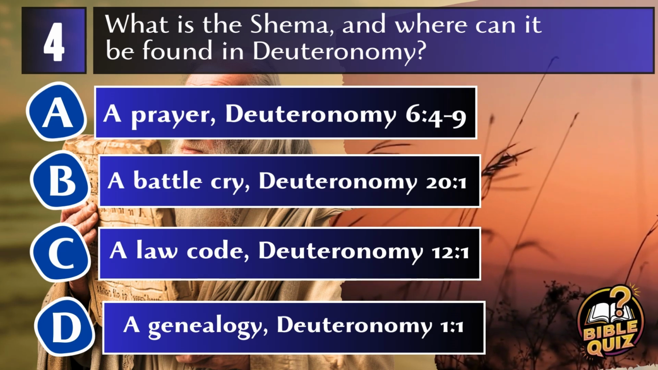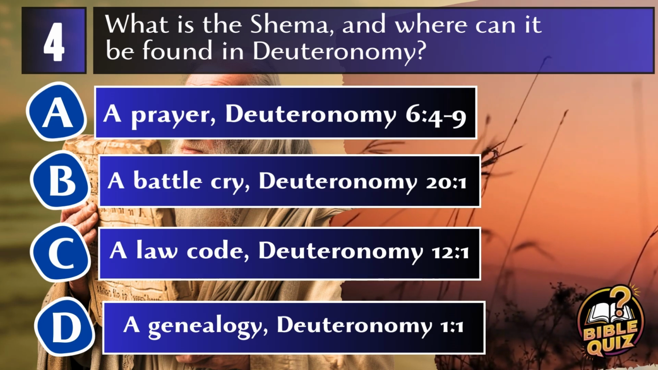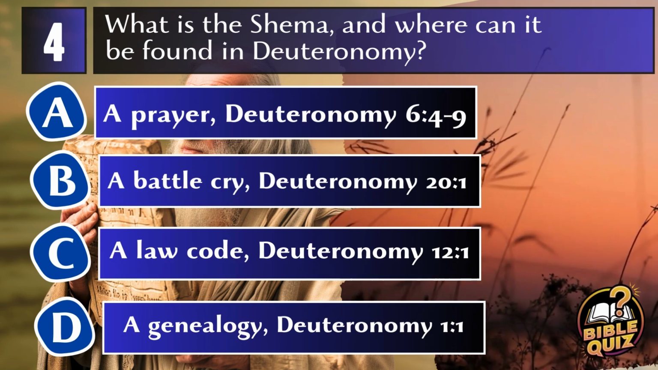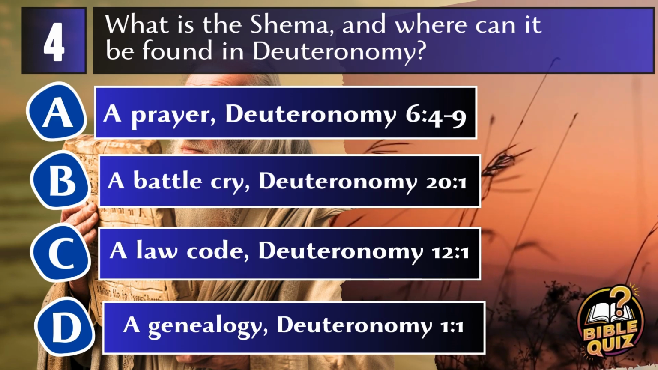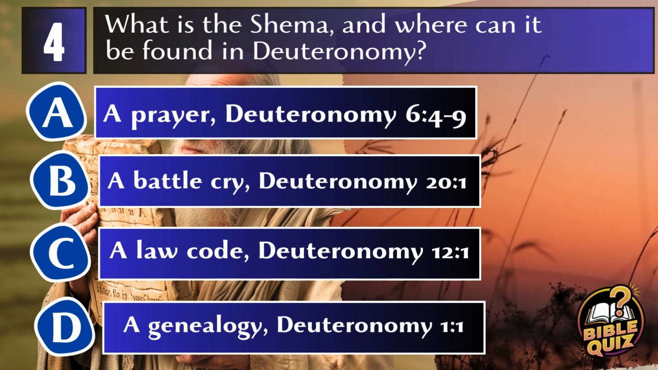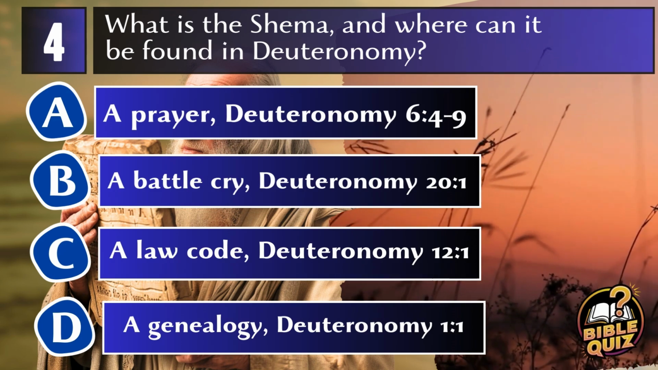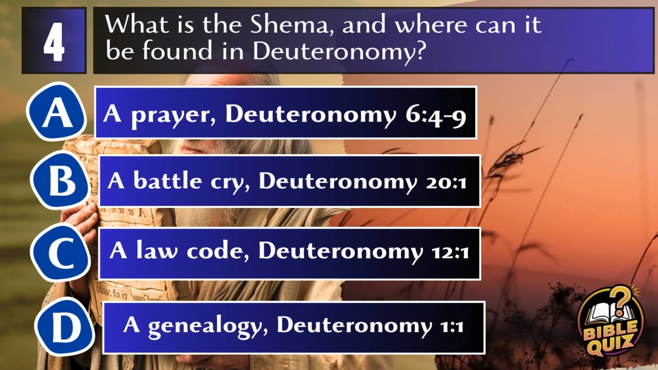A. A prayer, Deuteronomy 6:4-9. B. A battle cry, Deuteronomy 20:1. C. A law code, Deuteronomy 12:1. D. A genealogy, Deuteronomy 1:1.